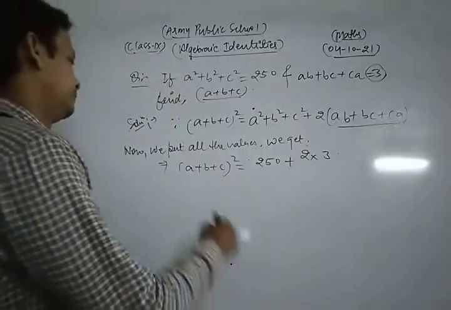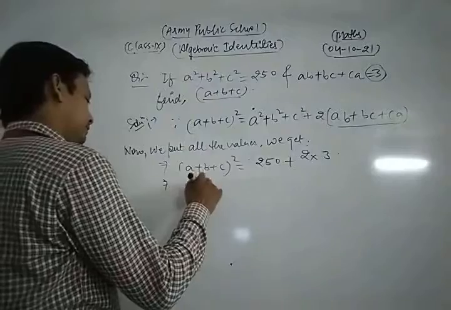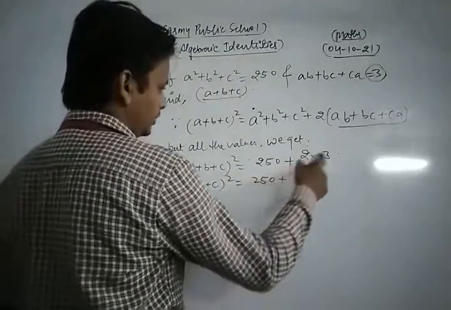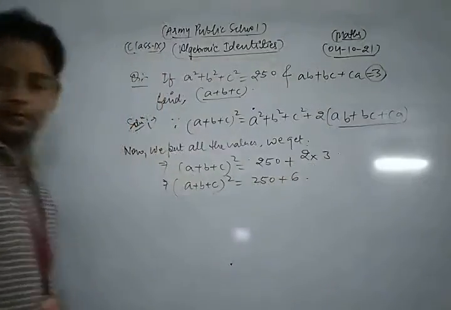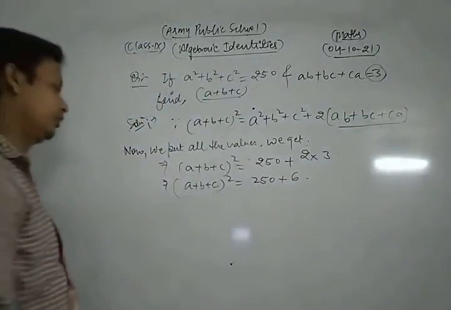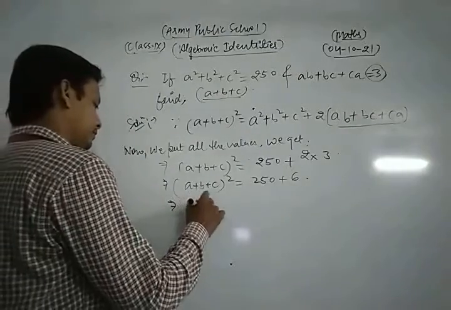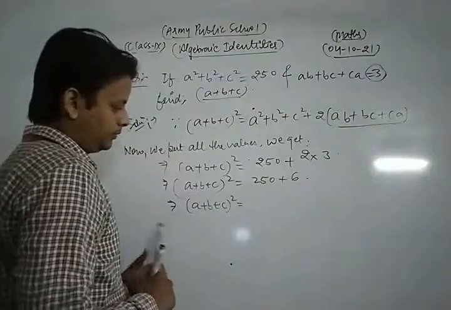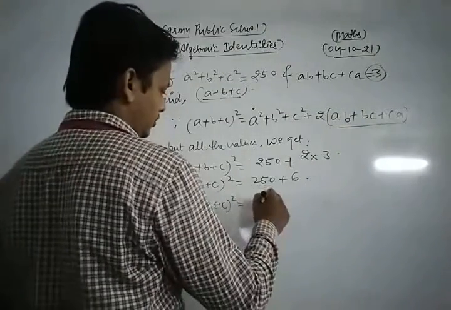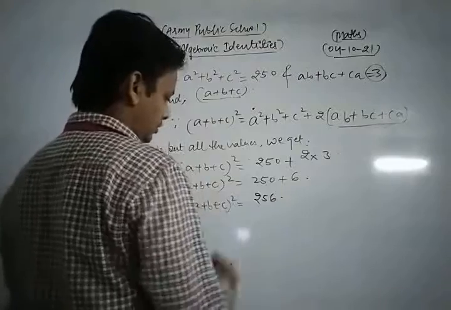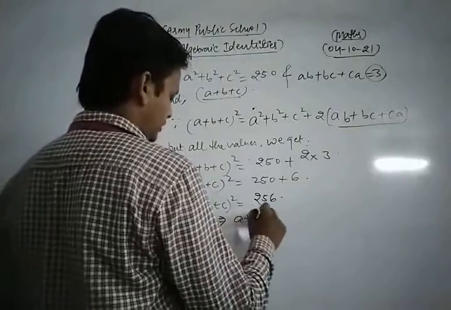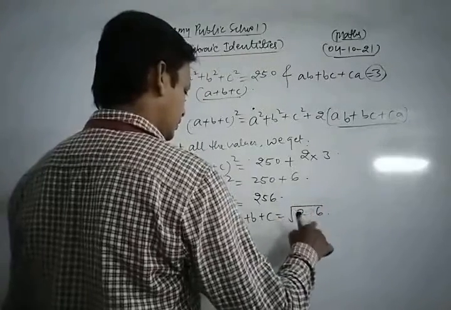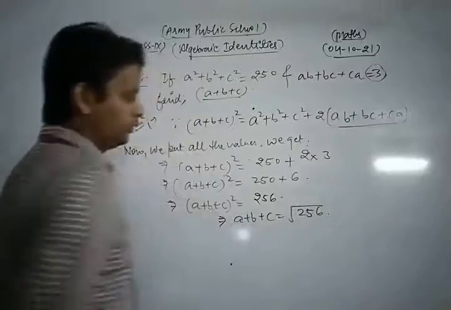Now look, so we have 250 plus 3 times 2, which is 6. So we get a plus b plus c whole square is equal to 256. So we can write a plus b plus c is equal to under root 256.